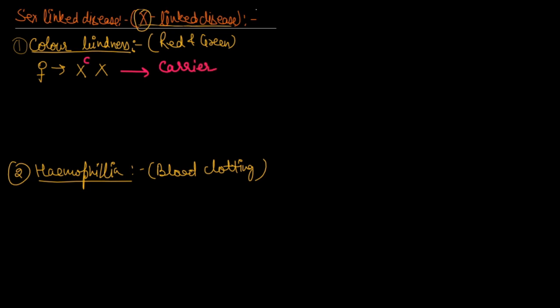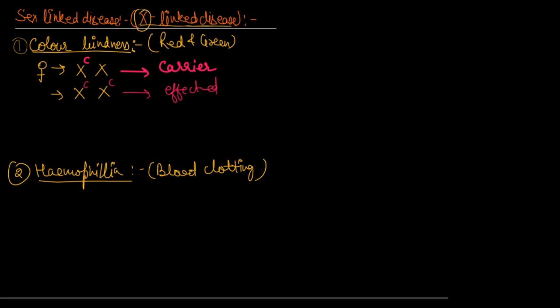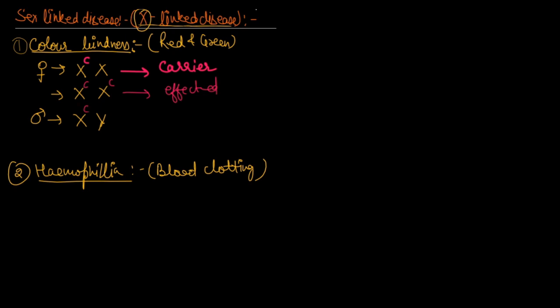But if the colorblind gene is present on both X chromosomes, then she is called affected. But in the case of a male, only a single X chromosome is there, and if this colorblind gene, that is C, is present on it, he is called affected.